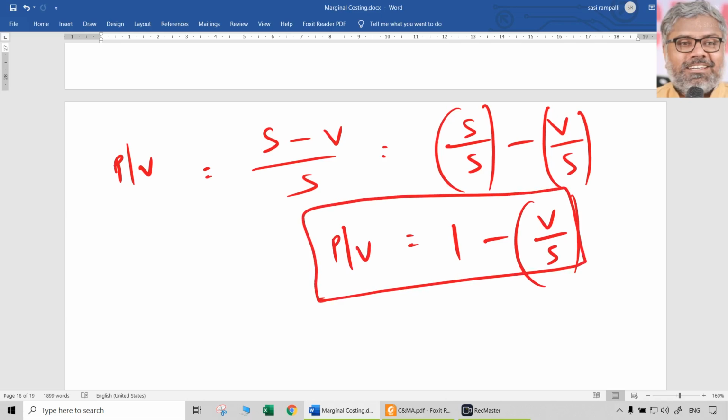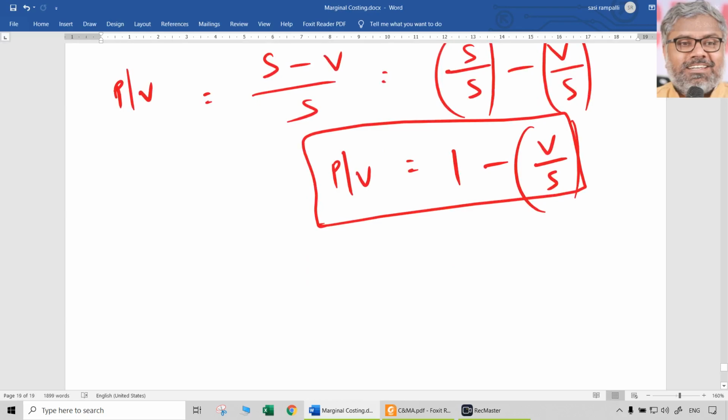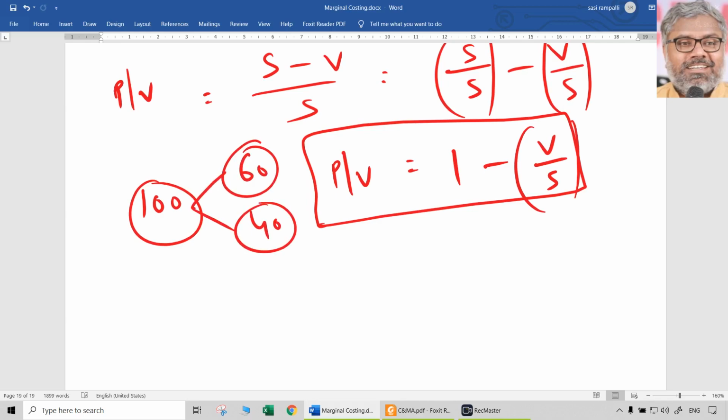So now what can we conclude? PV ratio and variable cost to sales ratio are complements of each other. In other words, if a particular product has 100 rupees as a selling price, and its variable cost is 60, automatically contribution is going to be 40. So what is 40% here?